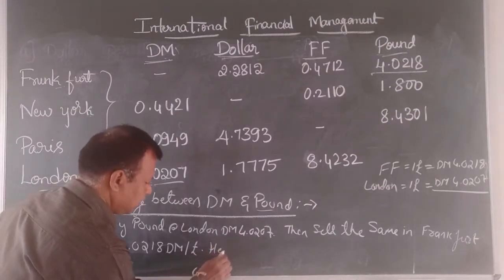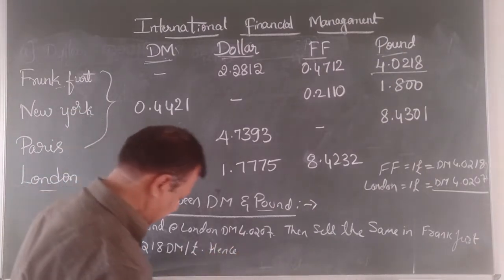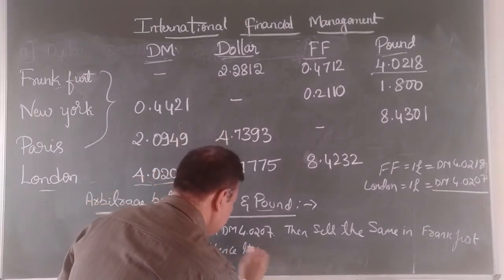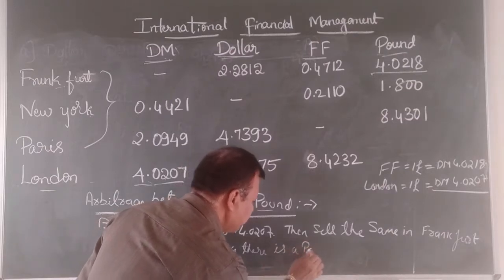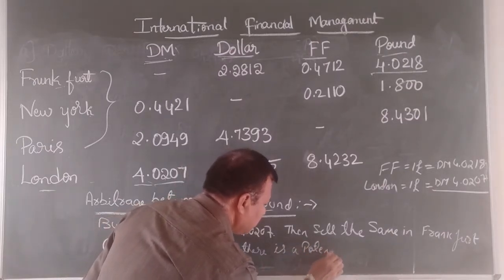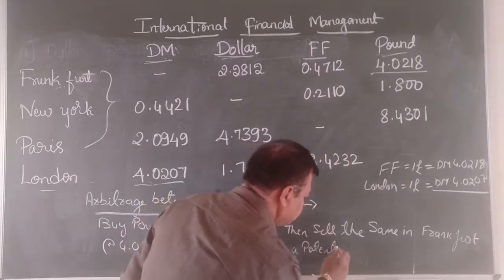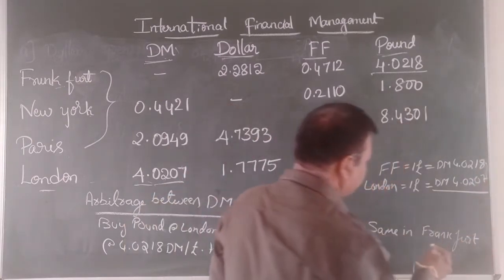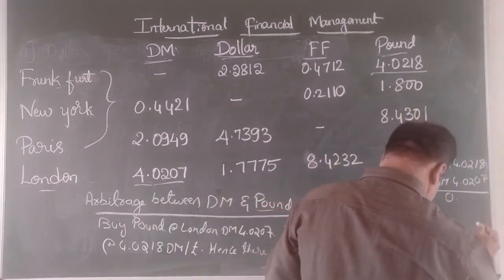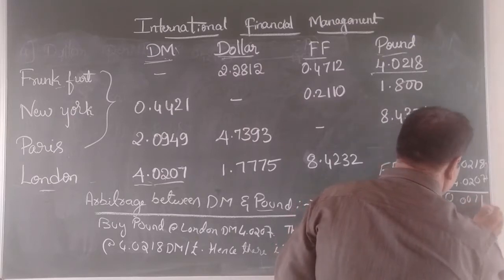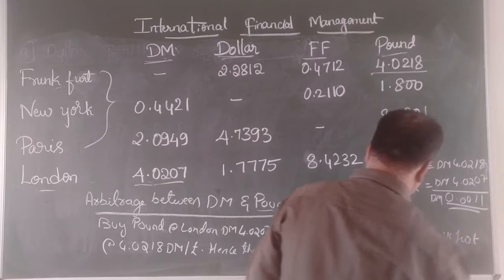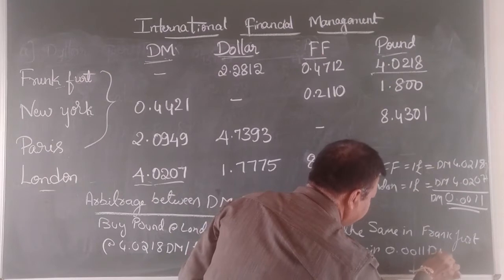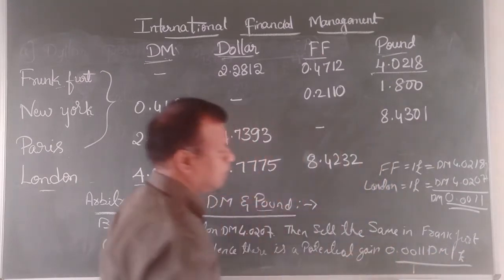Hence there is a potential gain. If you work it out, how much do you get? A potential gain of 0.0011 DM per pound.